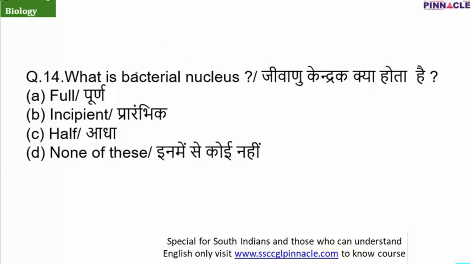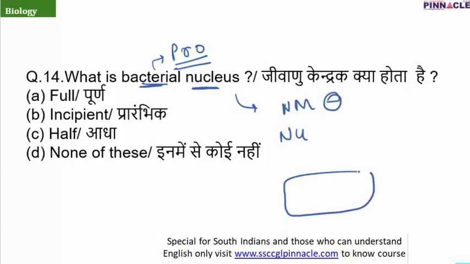Question number 14 is, what is bacterial nucleus? Now bacteria, as I have told you, is an example of a prokaryotic cell, and in a prokaryotic cell the nuclear membrane is absent, the nucleolus is absent, and the DNA is found spread randomly in the whole cell.